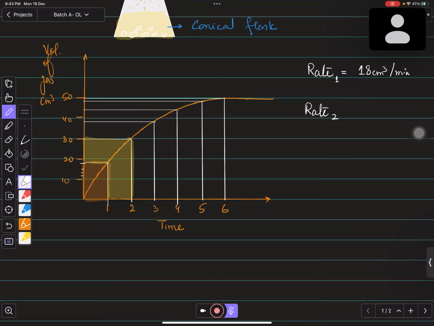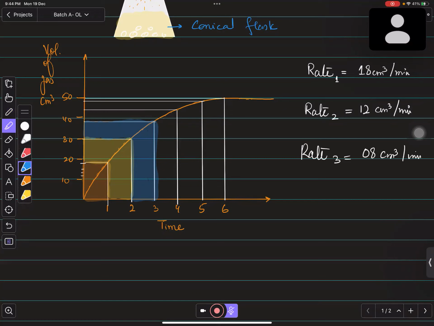of gas which is formed. So you can say that in the second minute only 12 centimeter cube of carbon dioxide, or whatever the gas is, is produced, right? And if you talk about the third minute, just look over here, it is somewhere 38, right? So you can say that 8 centimeter cube of gas is formed in the third minute, right? So rate number 3 will be 8 centimeter cube per minute, right?